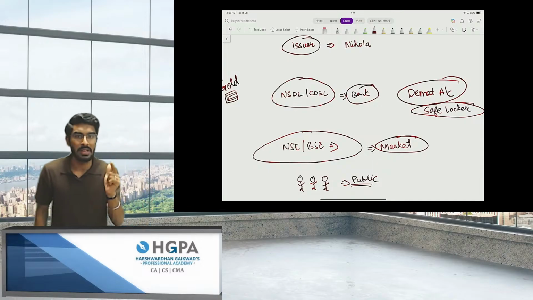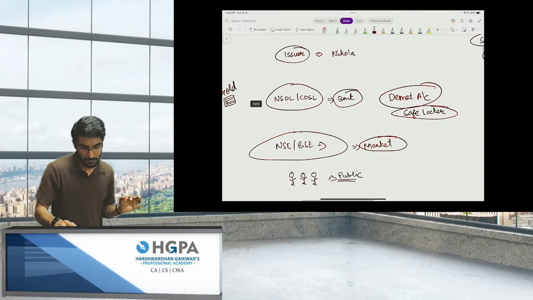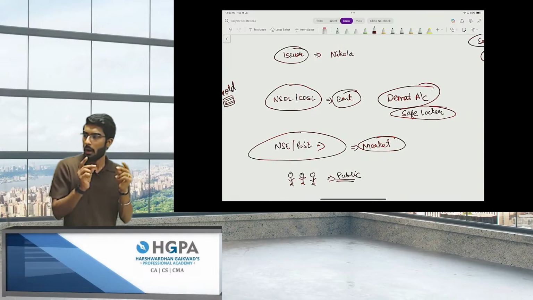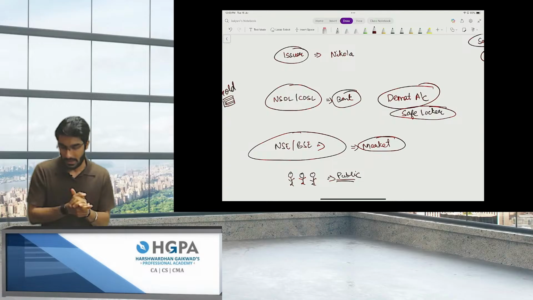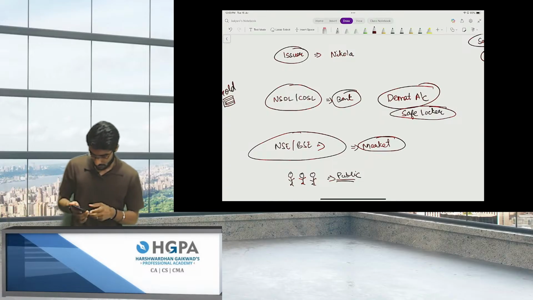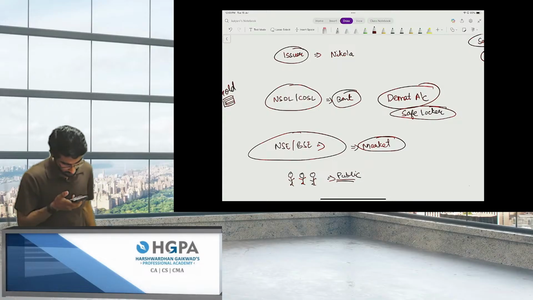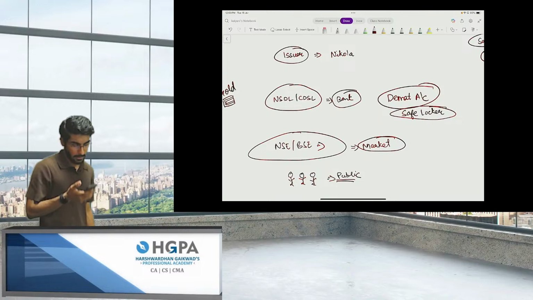If you want to draw this diagram, people, quickly draw it. I will give you 1 minute, people. Quickly draw this diagram. Hey Siri, 1 minute timer.